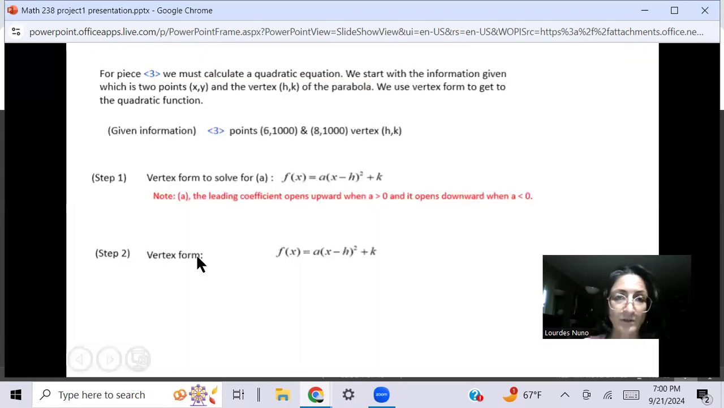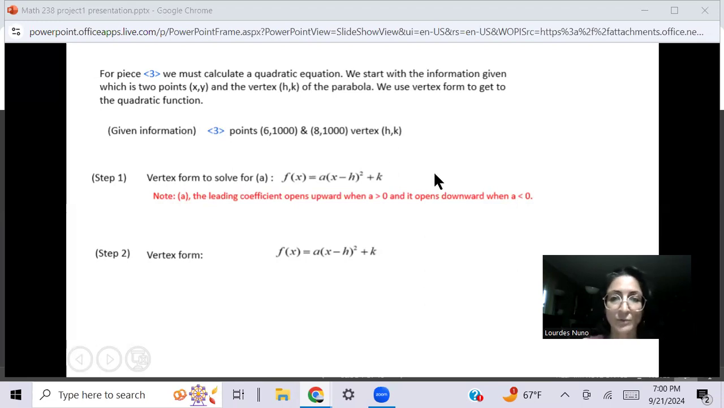Next screen, here we have piece number 3, which is a different shape. It is the parabola. We must calculate a quadratic equation. We start with the information given. The information given is 2 points on the curve, the beginning point and the ending point, and also the vertex, which is (h, k).